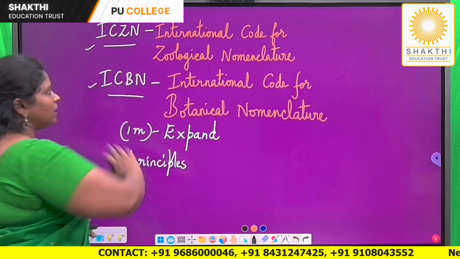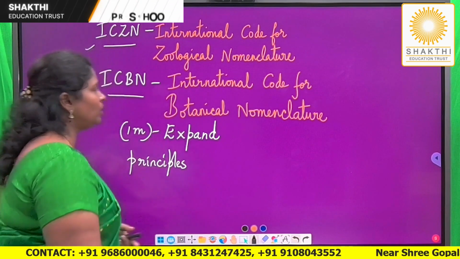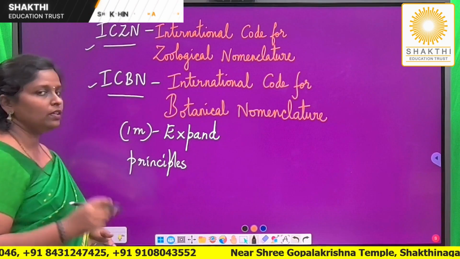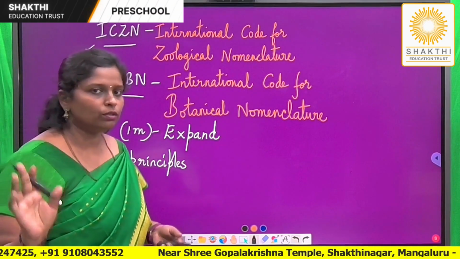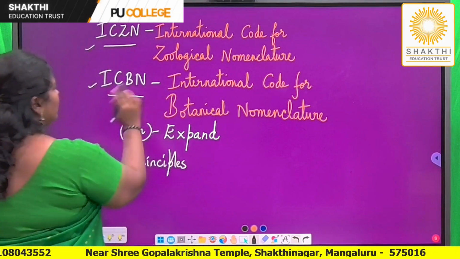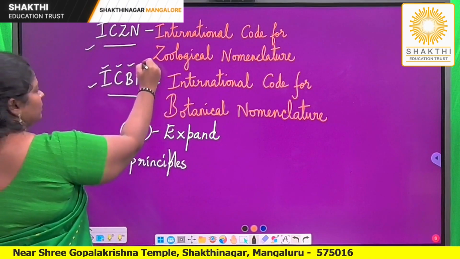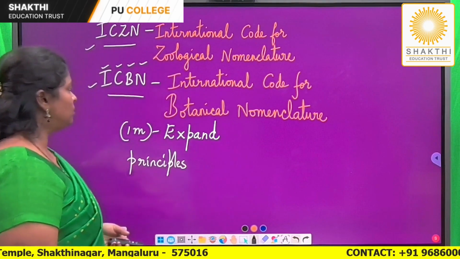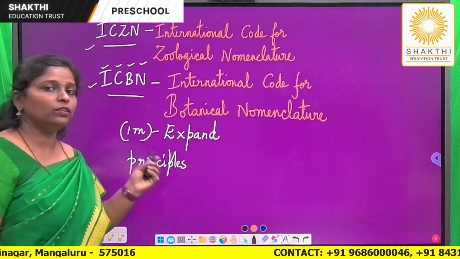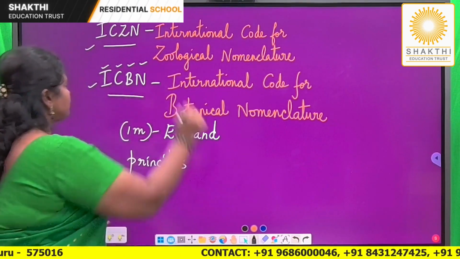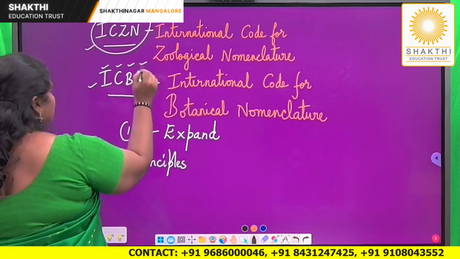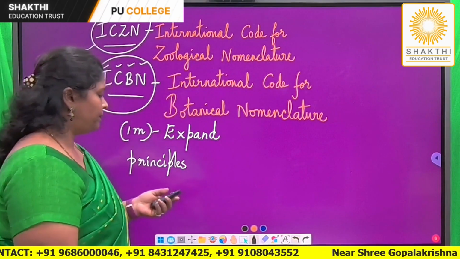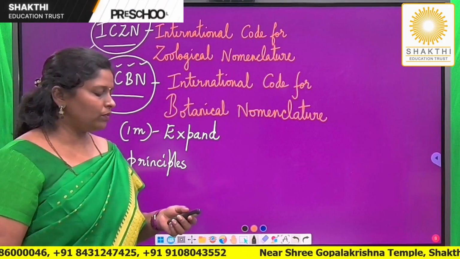ICZN is the International Code for Zoological Nomenclature, followed whenever the scientific name is given to an animal, and ICBN is the International Code for Botanical Nomenclature, followed whenever a scientific name is given for plants. So students, please see that you know the full forms of these two abbreviations, ICZN and ICBN. Very, very important for the exam. I'm sure you have made a note of what I said.